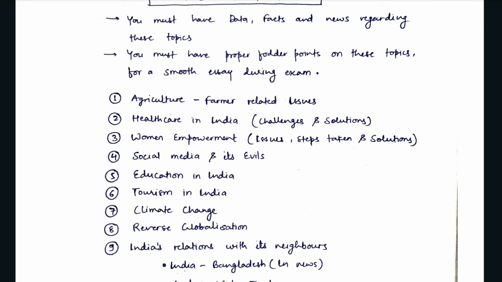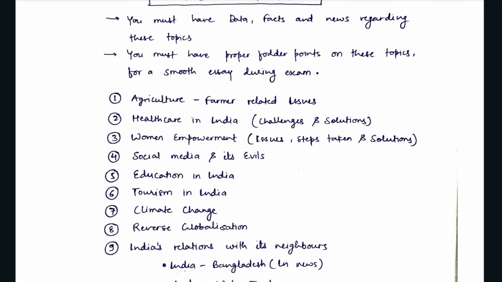The fourth one is social media and its evils, like how social media is radicalizing our youth. What are the negatives of social media? What is misinformation, disinformation and fake news campaigns? You must have data related to this and a strong hold on this topic so that you can easily write your essay in the exam hall.